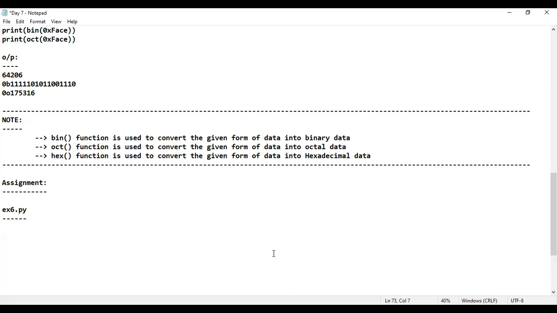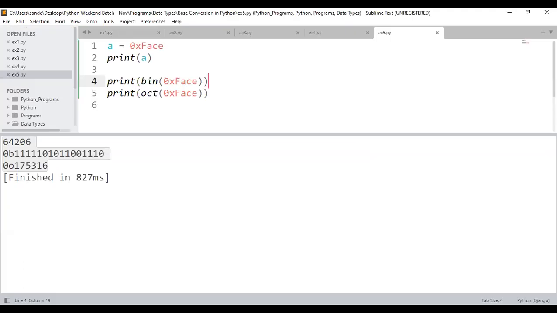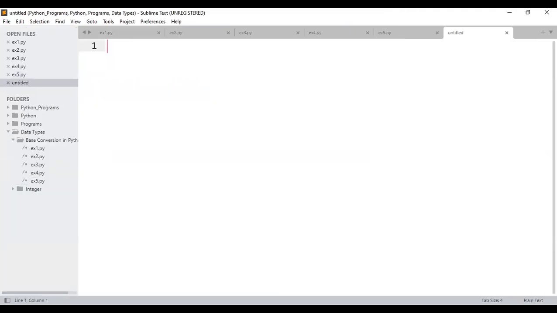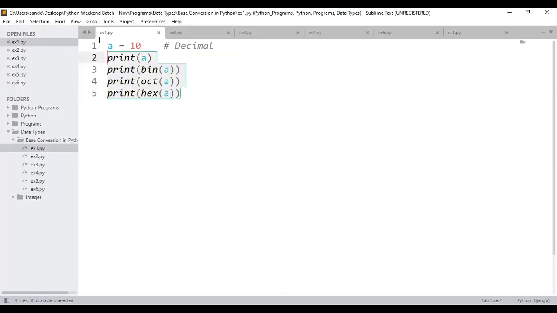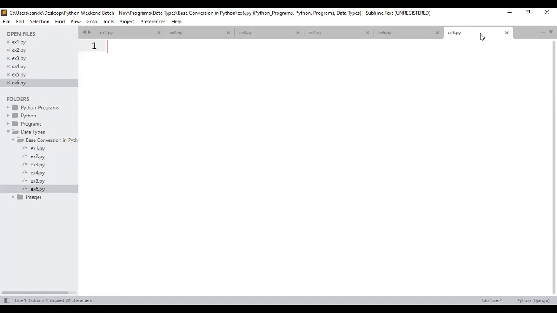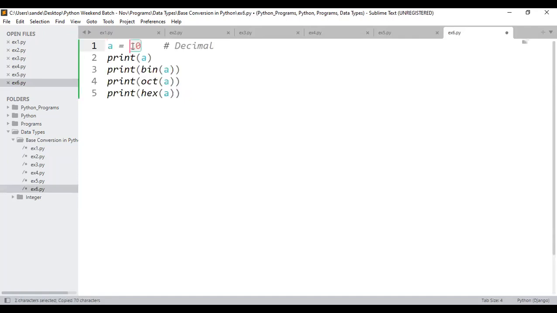Let me just do one thing. I would like to get inside Sublime Text. Inside Sublime Text, I will take example number 6.py. Guys, nothing much I'll be taking. Same example number 1, whatever I have taken, I'll just copy this and paste it. Instead of 10, please tell me, 56, is that a decimal number? Yes or no? Please do respond.